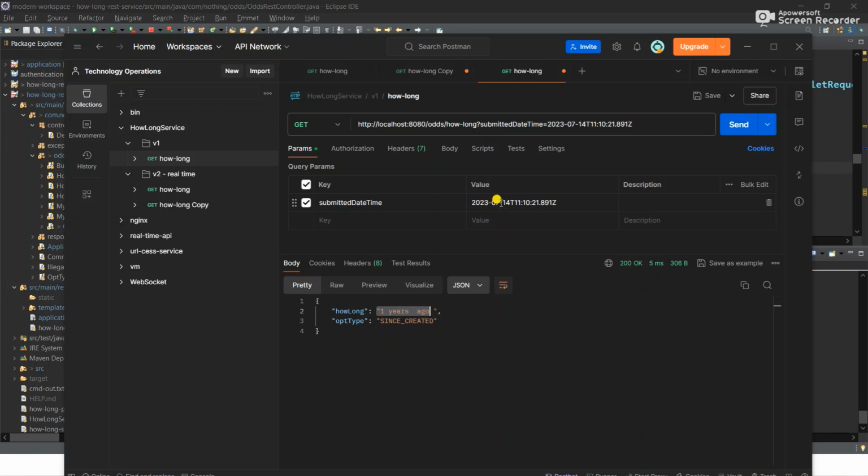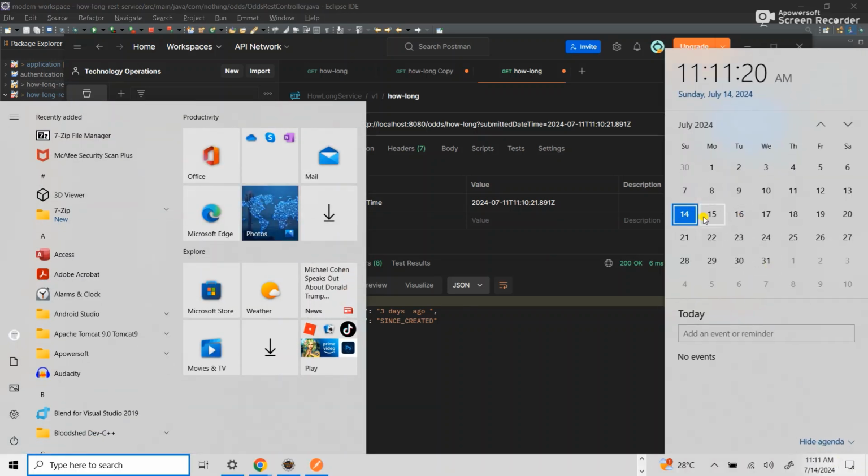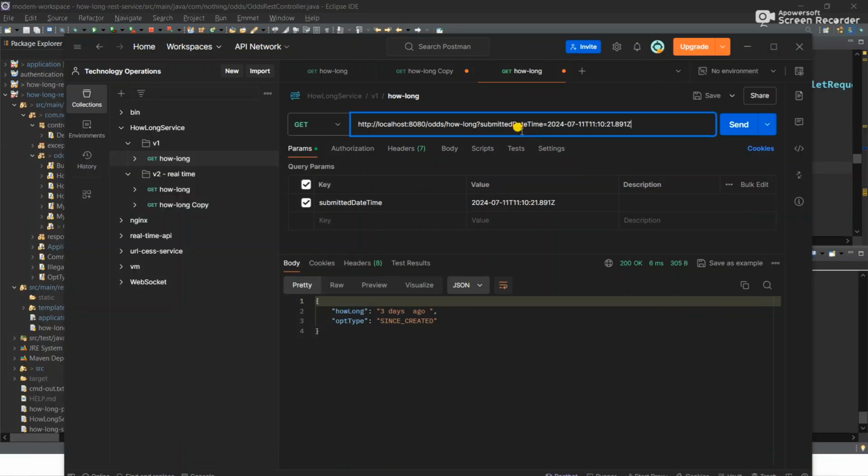If you don't change the years, and we come back and we want to use dates now, let's go back to 11th and let's send this. That's 11 days ago, so I'm saying 11th of July. If you check our calendar too, 11th of July was 3 days ago, so that was Thursday. So we're going back 3 days ago. Yeah, so this is not real time.